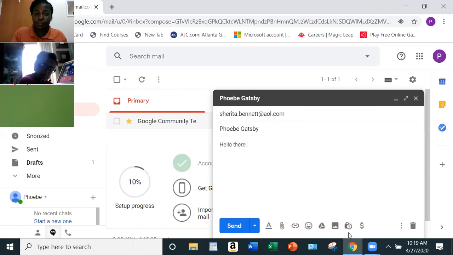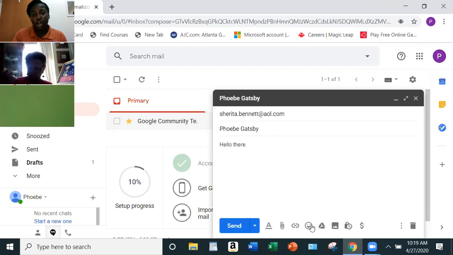All right. Now, guys, for this part, the attachment. If you realize down here in your email, or for some people it may be at the top, it all depends on what email product you're using. Whether it may be AOL, Gmail, Hotmail, Yahoo, it all depends on where they position these particular items.